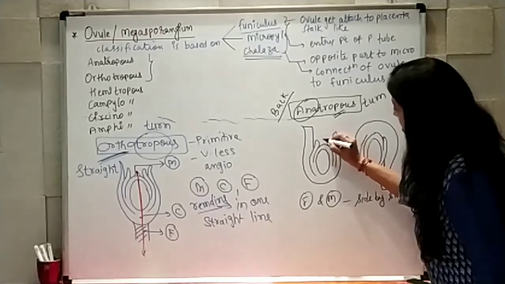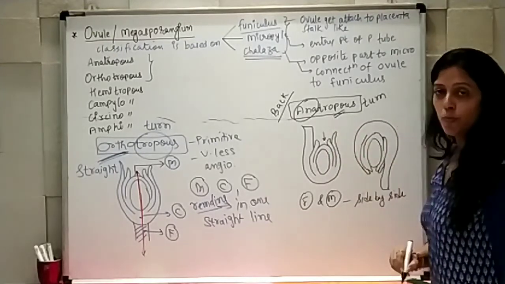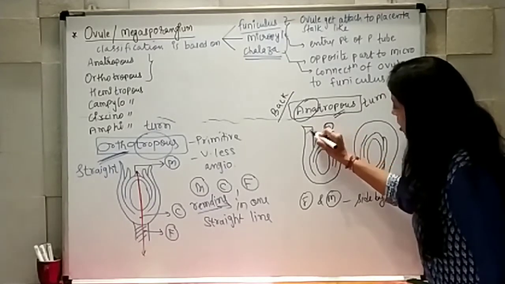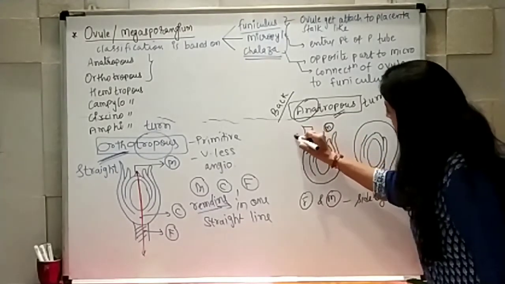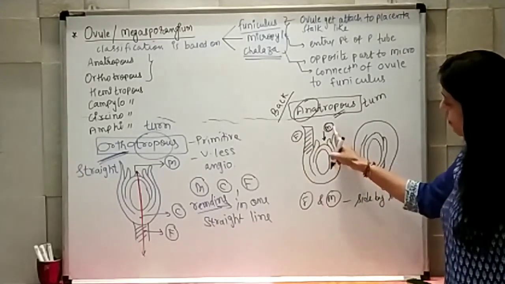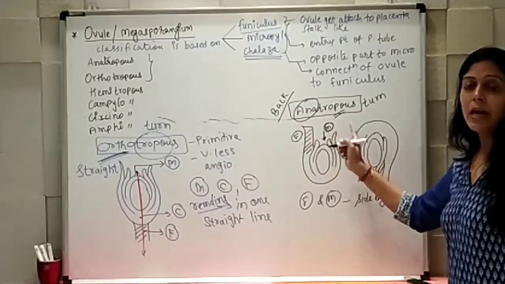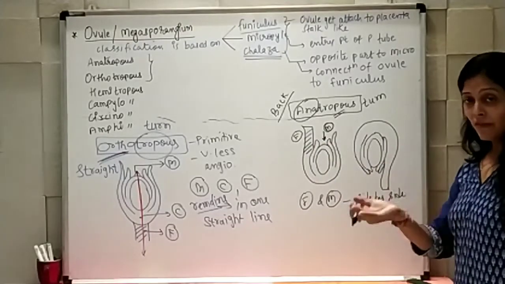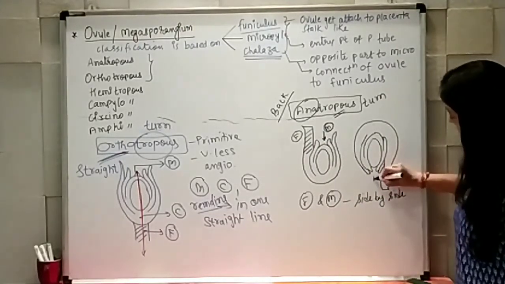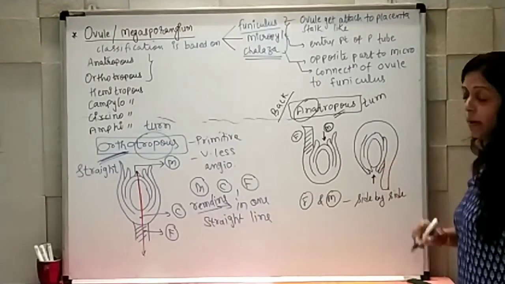So this is the entry of pollen tube area, right? So this area is known as micropyle, and along with that this is funiculus. So this is F. So now you can see here the micropylar and the funiculus area are arranged side by side to each other. Same way here also. This is the entry point of pollen tube.